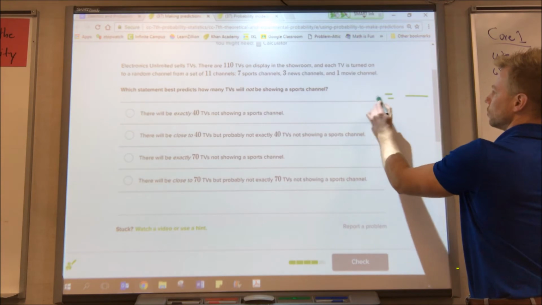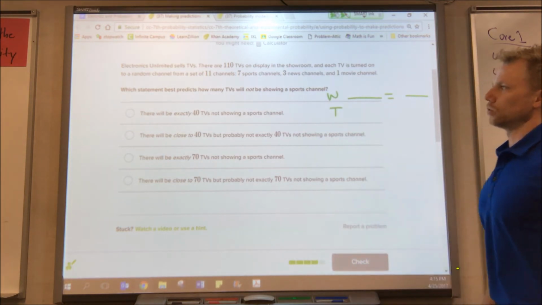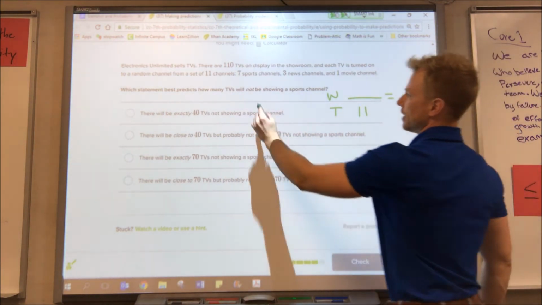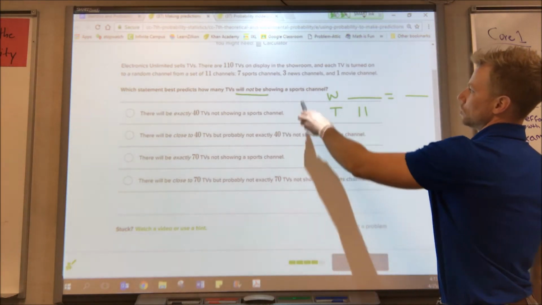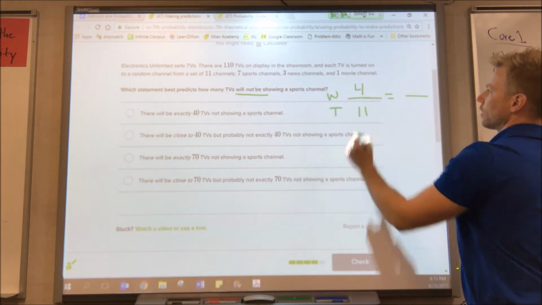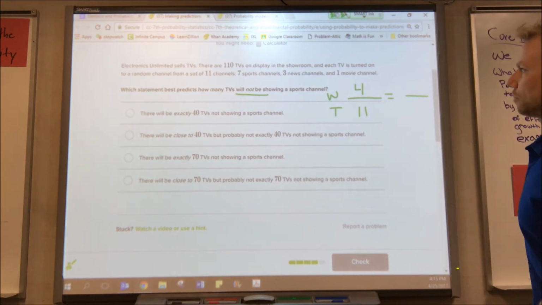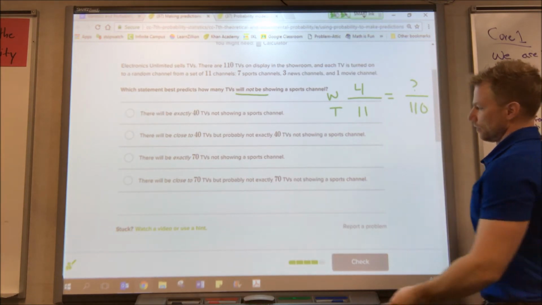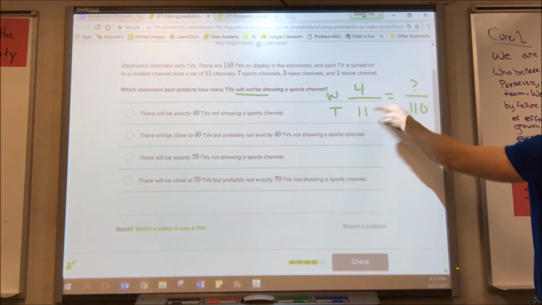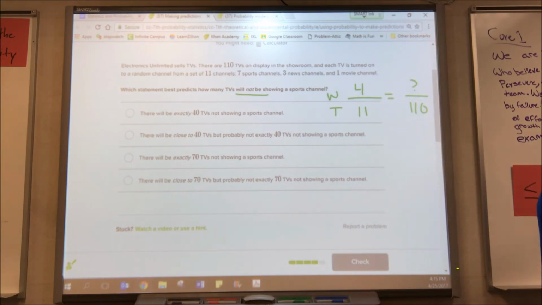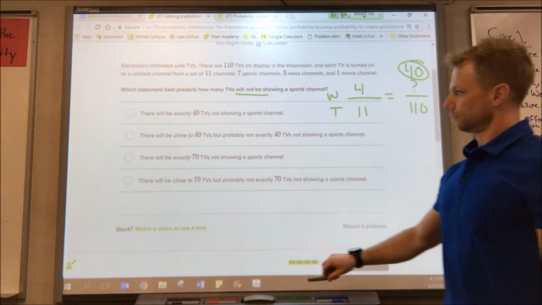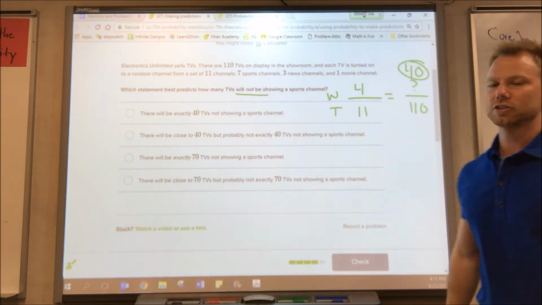Okay, so we're going to do a proportion again. Want and total. So there is a total of 11 channels, and we want those that are not showing sports. So that would be news and movies, which is 4. So 4 out of 11 will not be showing sports. How many out of 110 then will be showing sports? So if I cross multiply, divide, 4 times 110 is 440, divided by 11, we get 40 over here. So there will be exactly 40 TVs not showing the sports channel.